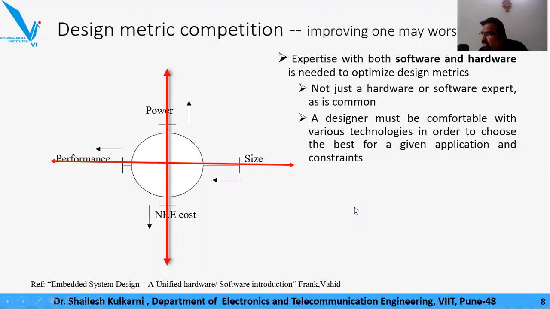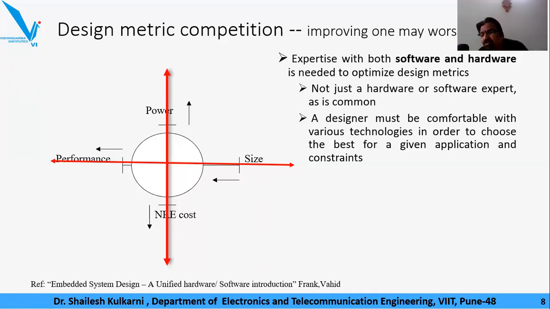The second aspect of this discussion I would like to bring up is this: if you really want an optimized solution for these conflicting design metrics, then an engineer is expected to know both the hardware and software aspects. Now, let me tell you, the words hardware and software are not to be understood in their general sense. They are to be understood as technologies of implementation.